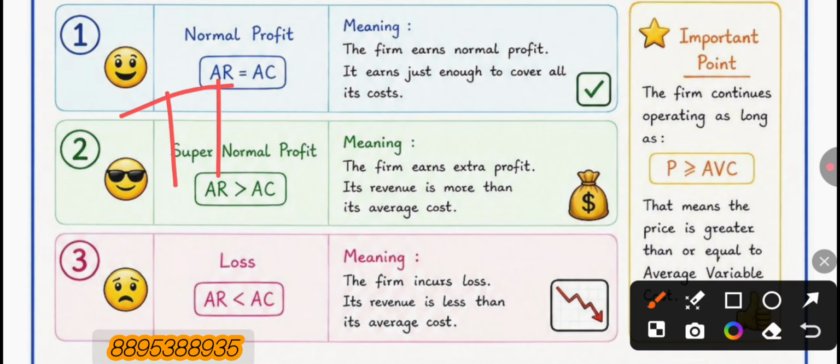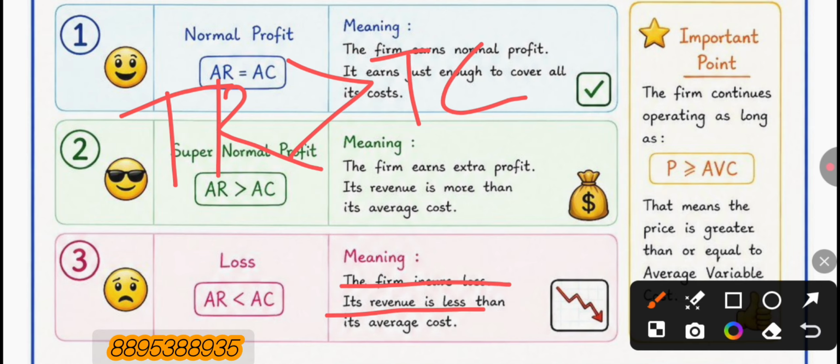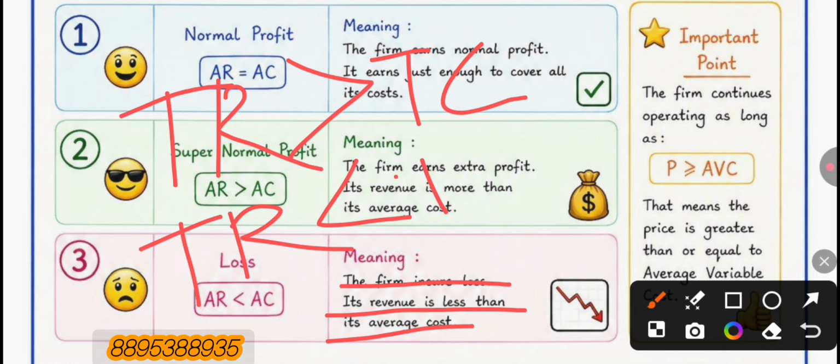That means total revenue is greater than total cost. Another one is losses. The firm incurs losses when its revenue is less than its cost. That means total revenue is less than total cost. In this situation, the firm faces losses.